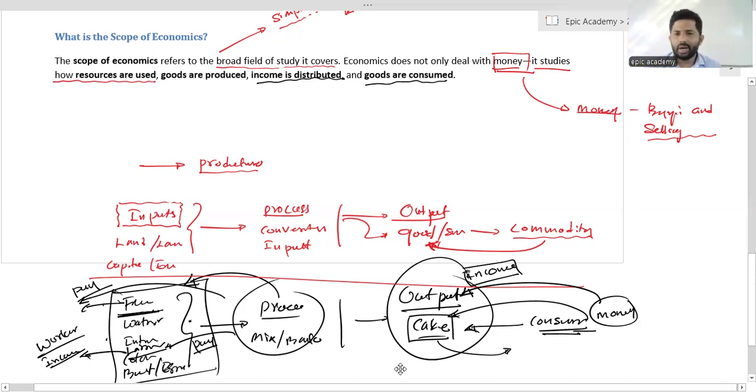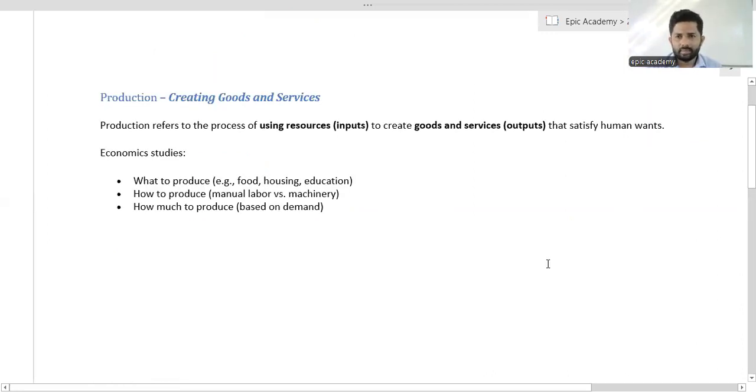Now we are going to identify thoroughly what's the meaning of production. What's the meaning of distribution? What's the meaning of consumption? We have to identify those things.